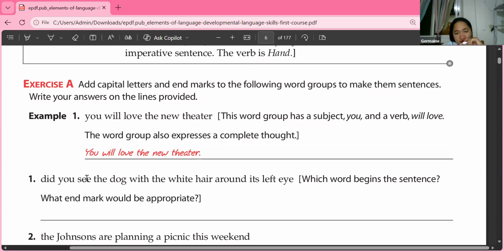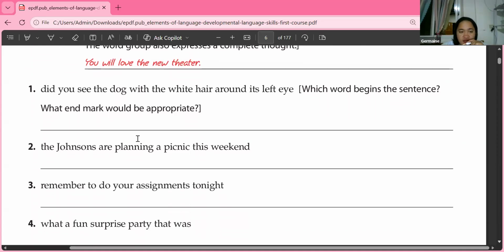Okay, so this word group has the subject you and our verb here is love. So you will love the new theater. Take note, it's either you use a period, question mark, or an exclamation point. Okay, let's start with number one.